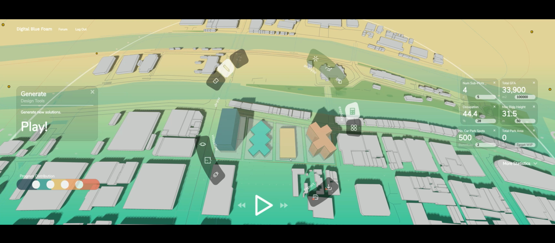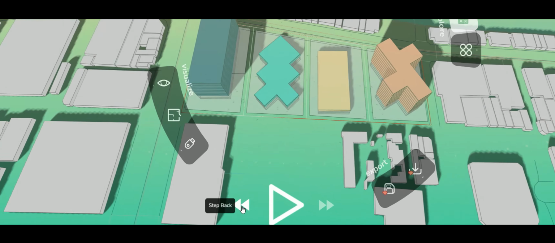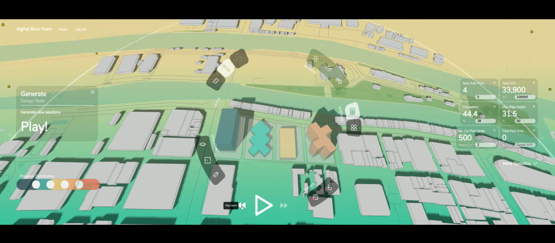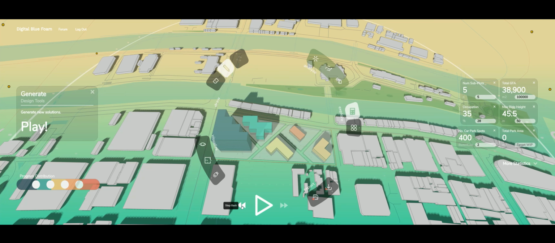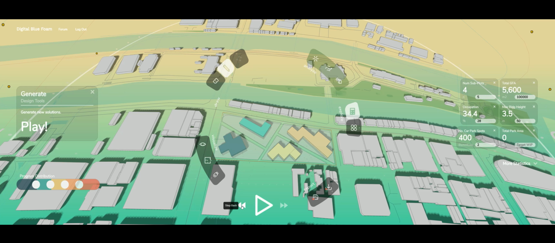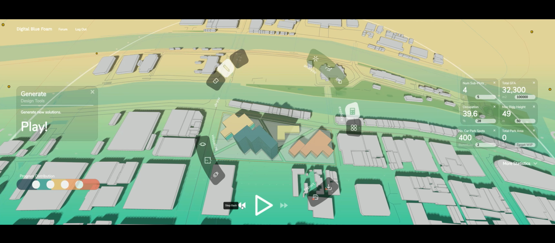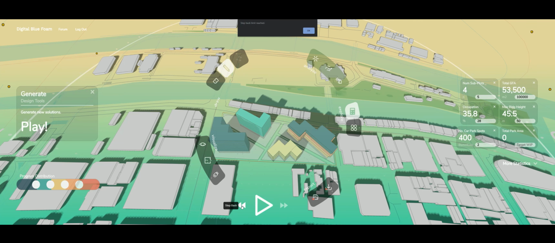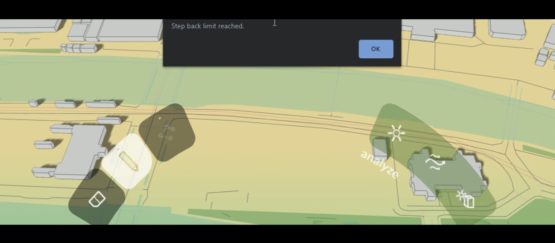Let's say I want to go back to the previous design option, I can use the step back button. If I press this, it goes back to the previous design, but it only stores the past 5 design values. So if we step back too many times, it will give us an error saying step back limit reached.